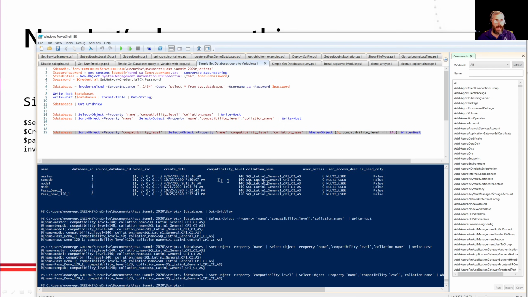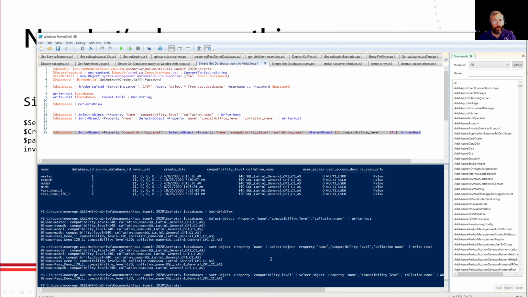And again, I'm using this example to show that once I have an object, I can manipulate it in a multitude of ways: get the compatibility level, select the object, get the collation name, whatever. Honestly, I'd probably flip this around and put this sort object at the end, but either way, this works. It gets me the thing I know: that I have one database and its compatibility level is 120. Maybe I need to look at updating that database.